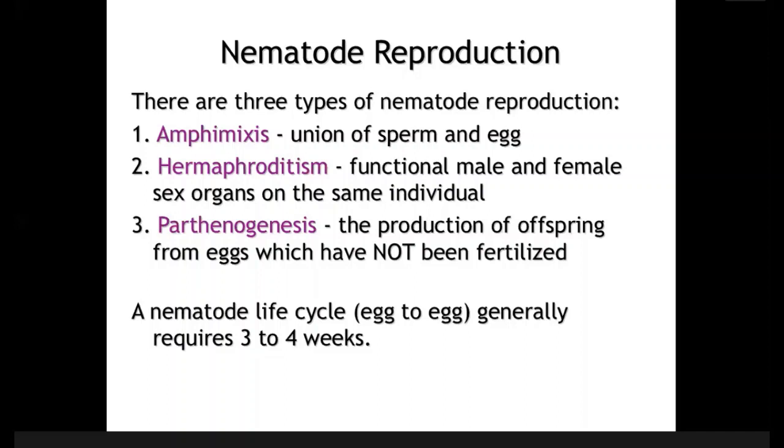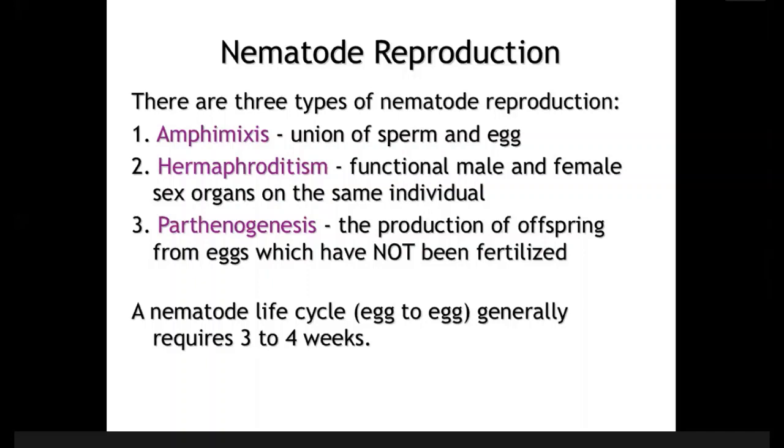So this kind of reproduction we call sexual reproduction, or in another term amphimixis. Then the second one is hermaphroditism. That is, functional male and female sex organs present on the same nematode, the same individual. We call this type of reproduction hermaphroditism. And the third one we call parthenogenesis, that is production of offspring from the egg. There is no involvement of sperm in this case.